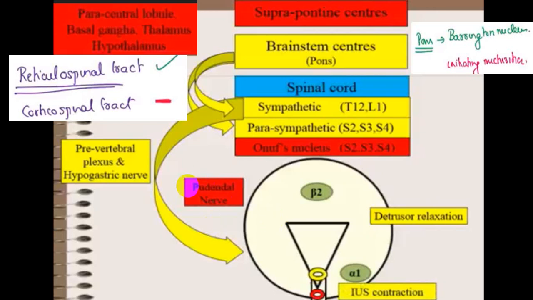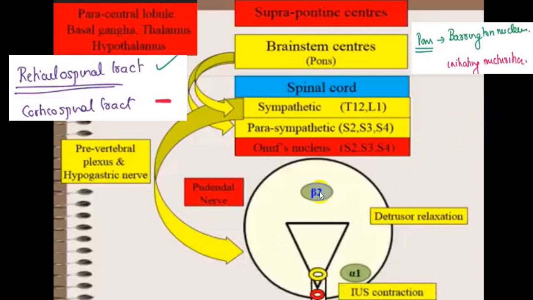Now the reticulospinal tract will have its main action on sympathetic and parasympathetic fibers. Whenever the sympathetic fiber acts, it causes detrusor muscle relaxation and the internal urethral sphincter will contract.